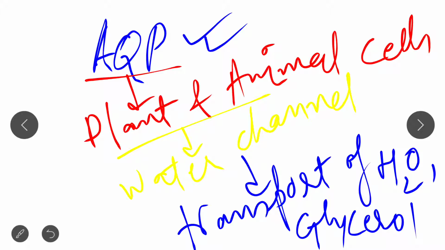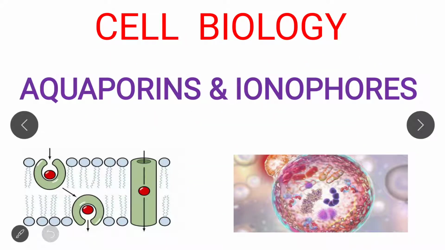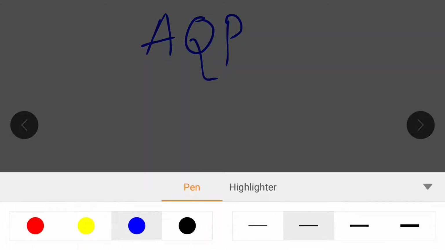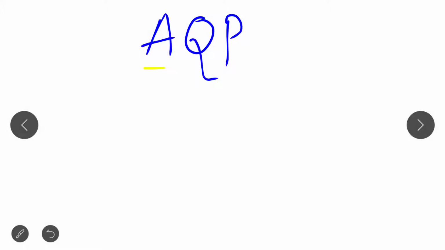Beside this, I want to mention another important point: if you see the structure of aquaporins, it is basically a homotetramer.